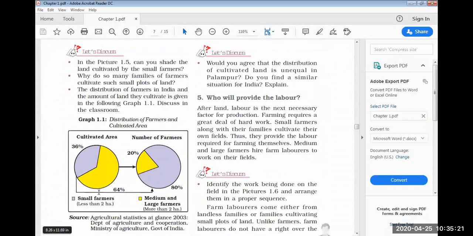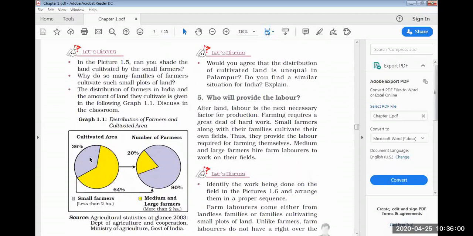One graph is given, and in some books the graph is in a different shape, the new one. This is from a book I have downloaded. The cultivated area is 36%. This is the India scene I am showing you, not the village Palampur. On this 36% land cultivated, we have 80% of the people of the rural areas engaged in farming. And 64% is here.